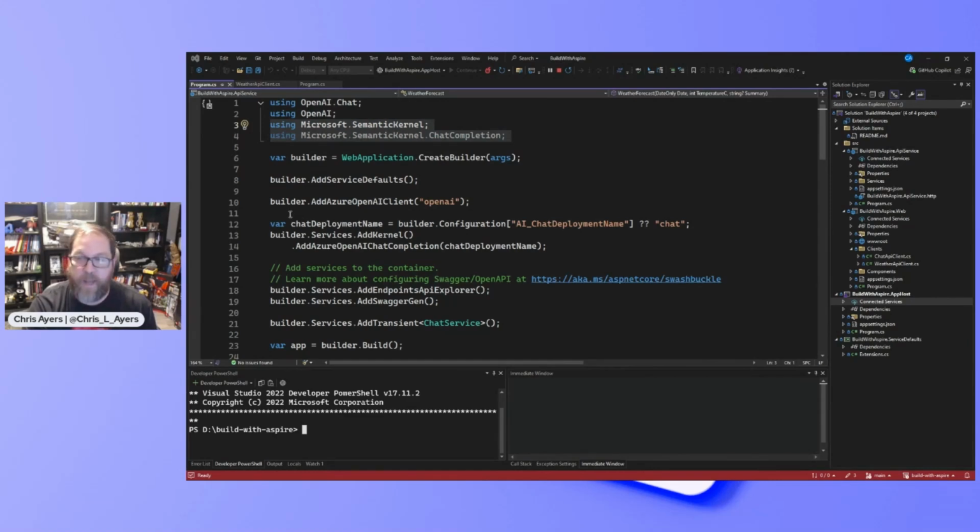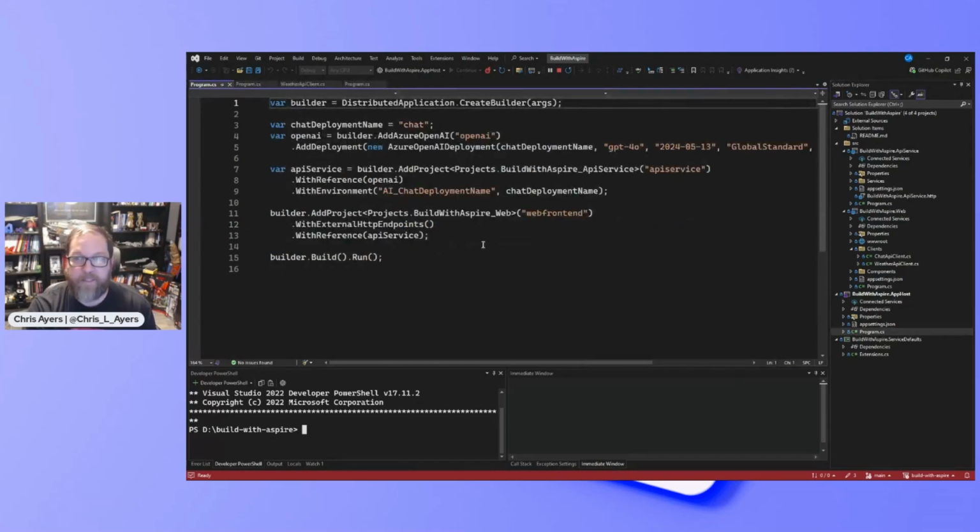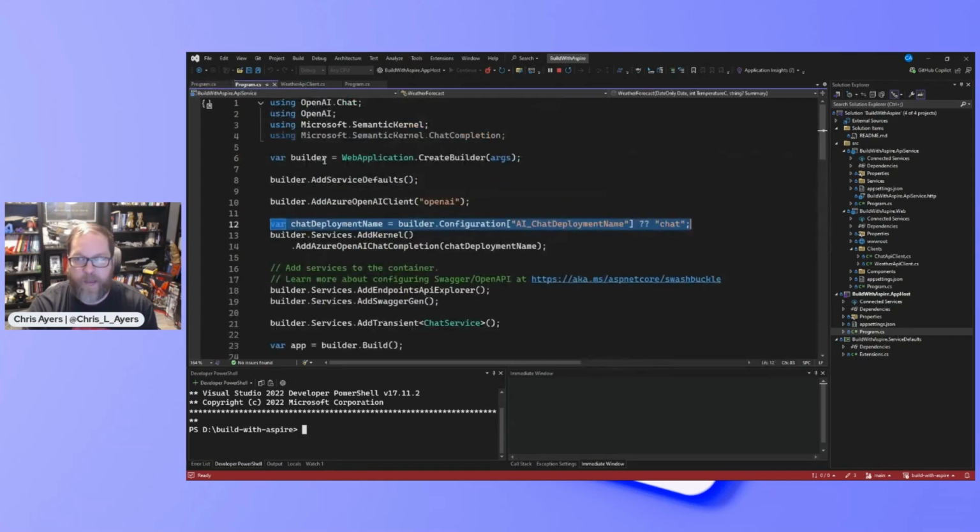OpenAI in .NET, I needed to know my deployment name. And I love how I can easily say, hey, here's an environment variable with my deployment name, called it chat. Maybe I want to add another one for embedding. I could add that here, pass that variable as well. So now I'm pulling that out of the configuration system so I can get the deployment name or default to chat, and I can pass that to my semantic kernel. Add this completion.